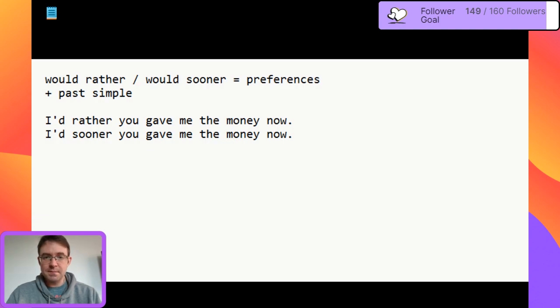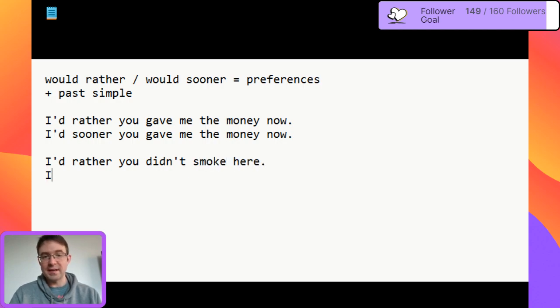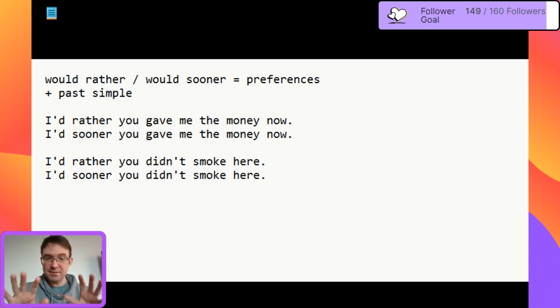One more example, maybe something like, I'd rather you didn't smoke here. Or again, I'd sooner you didn't smoke here. And here I am saying that I would prefer if you do not smoke in this place.